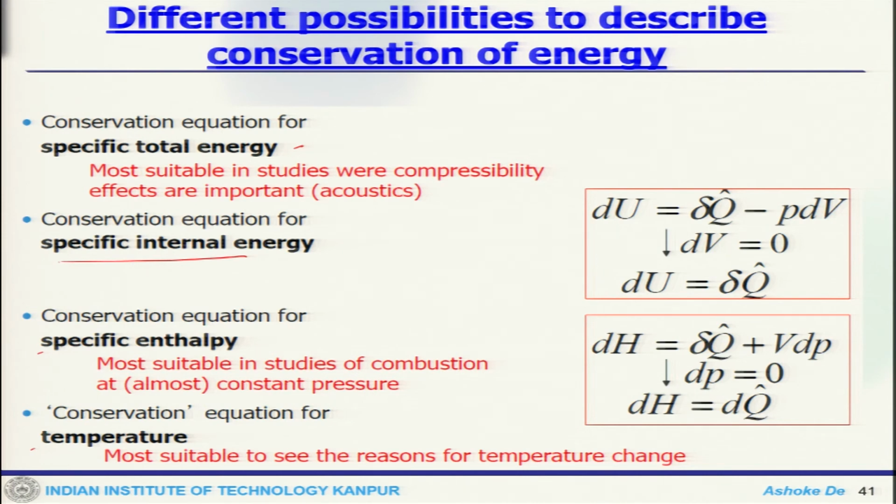These are suitably used in incompressible situations where there is no density variation. This is what we have already talked about from the connectivity between internal energy and enthalpy.